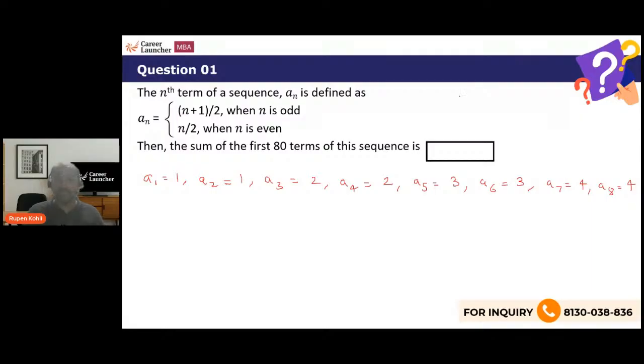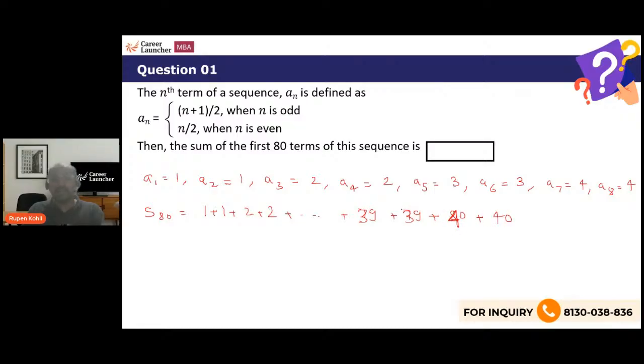Now we have to find the sum of the first 80 terms. Since we are repeating each number twice, till the 80th term we would have reached 40, right? 1, 1, 2, 2, and so on, 39, 39, 40, 40. So what is the sum of the 80 terms? 1 plus 1 plus 2 plus 2 plus 3 plus 3, up to 39, 39 and 40, 40. Sorry, my bad, not 79, it's 39.